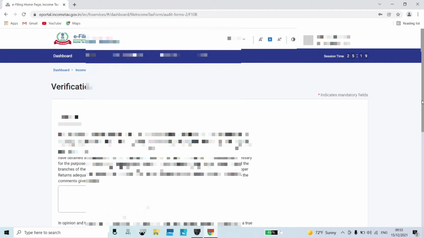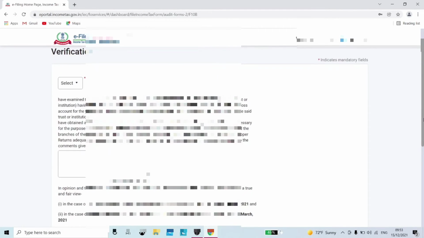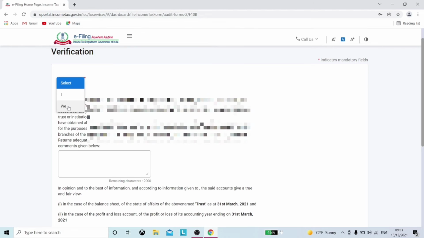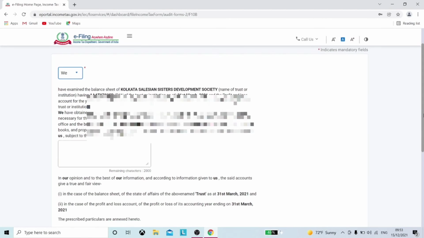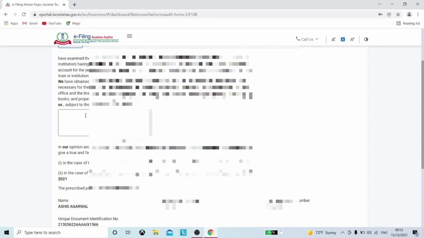If it's a firm, then select V. If you are a proprietorship firm, then select I. If the CA has any comment on the report, they can mention it in this box. Else, click on save.